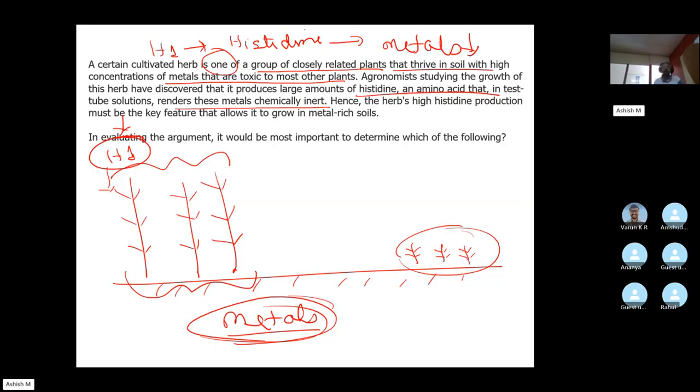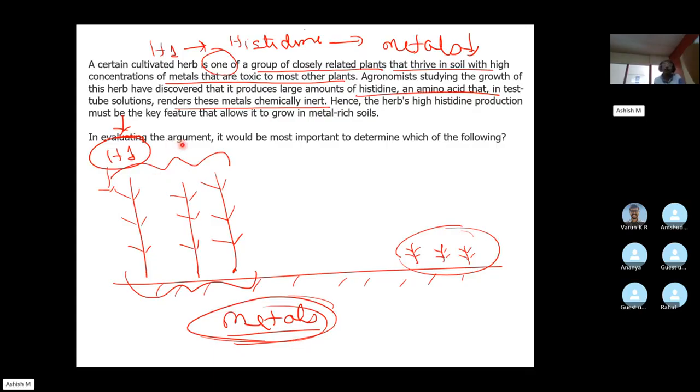This herb produces histidine, and histidine makes the metals inert. Inert means essentially inactive. So because of the production of histidine from this herb, the presence of metals in the soil is essentially inconsequential. It does not matter.